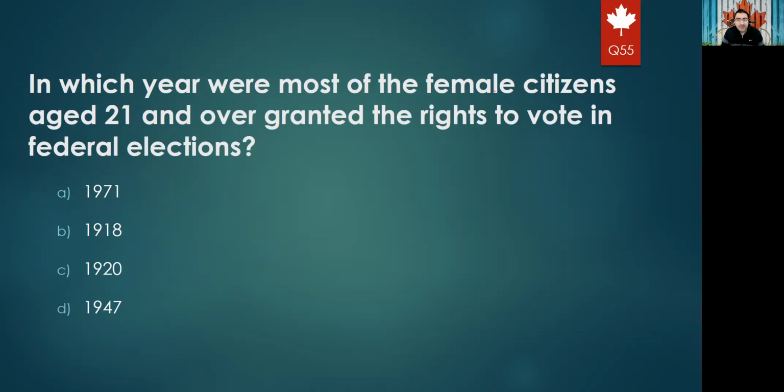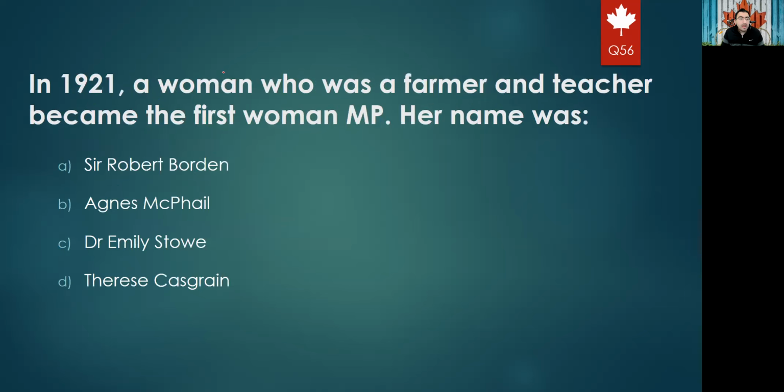In which year were most of the female citizens aged 21 and over granted the right to vote in federal elections? Okay, it was 1971, 1918, 1920, or 1947. I said this year is important. It is 1918, the year in which women were granted the right to vote in elections. Okay. In 1921, a woman who was a farmer and teacher became the first woman MP, Member of Parliament. Her name was Borden, Macfell, Stowe, or Cassegrain. The right answer for sure will be Macfell, Agnes Macfell.